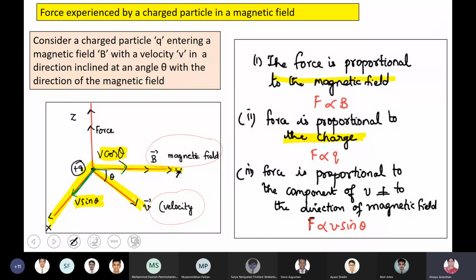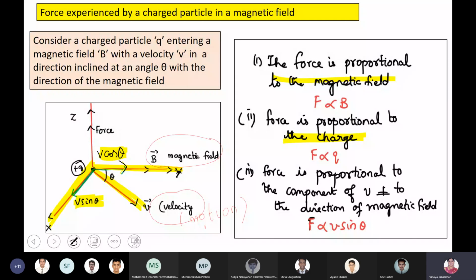In such a way, it makes an angle. The velocity means the direction of the motion of the electron or any charged particle. So the direction of the motion of the charged particle makes an angle theta with the direction of the magnetic field. So theta is the angle between the B vector and the V vector.